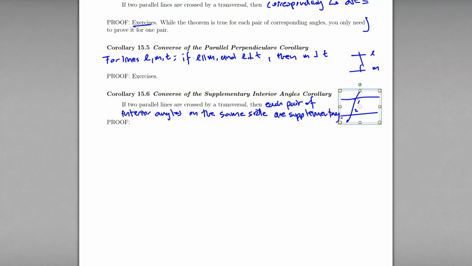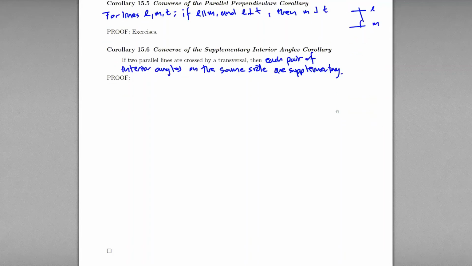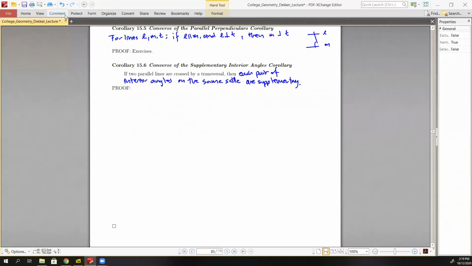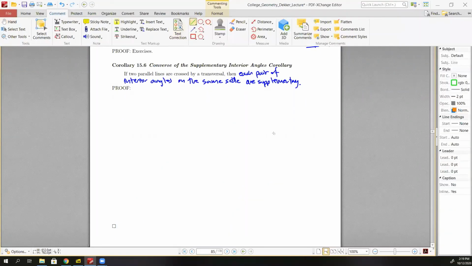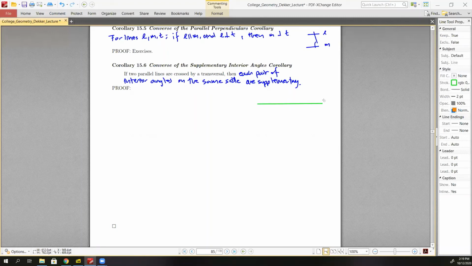Excellent. So let me get rid of this picture and we'll use a little bit better one. To do that, I'm going to need to draw some lines. So let's do that in a moment. So let's say I have two lines, L and M, crossed by a transversal.